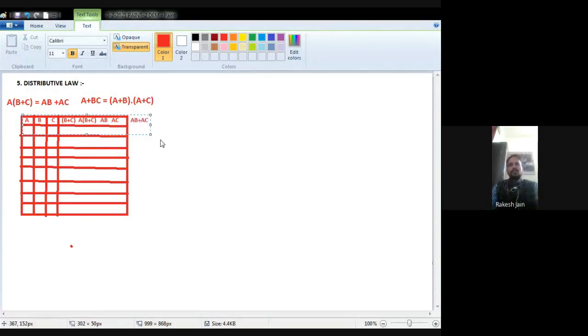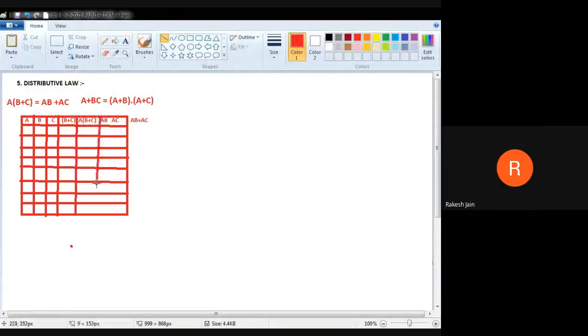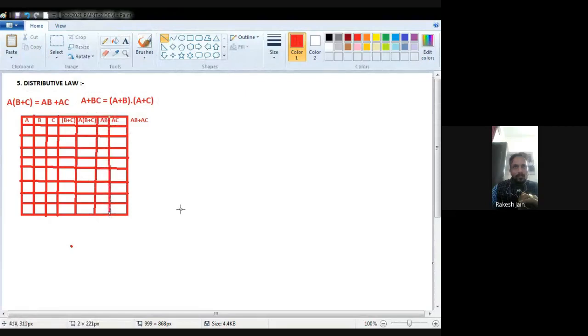Now we have to prove them for the distributive law. Now I am going to teach you how to prove the distributive law. Now see very carefully, because there are three quantities A, B and C, we require 8 different values, because 3 inputs are there. 1, 2, 3, 4, 5, 6, 7 and 8. Okay, the first one is A,